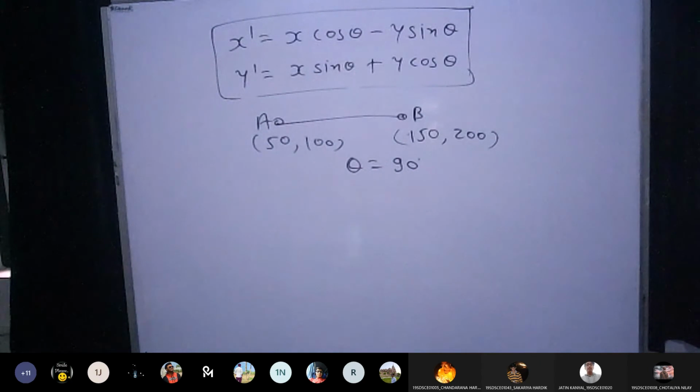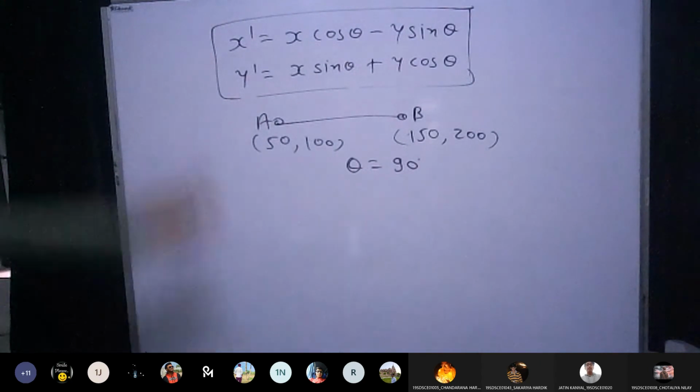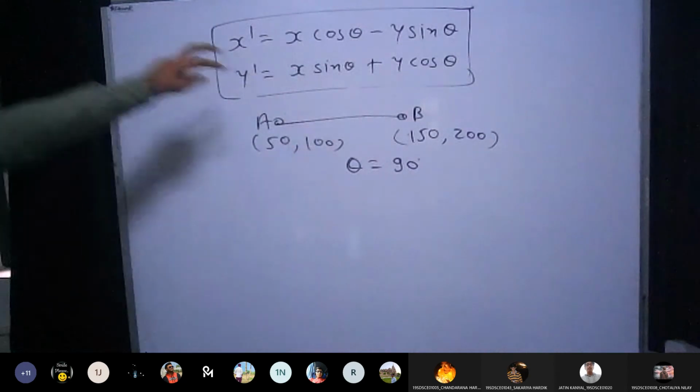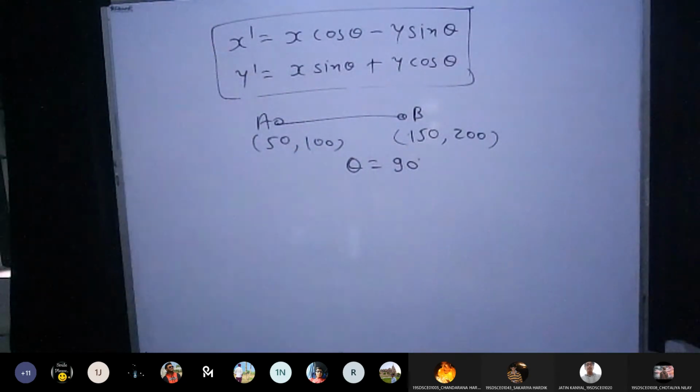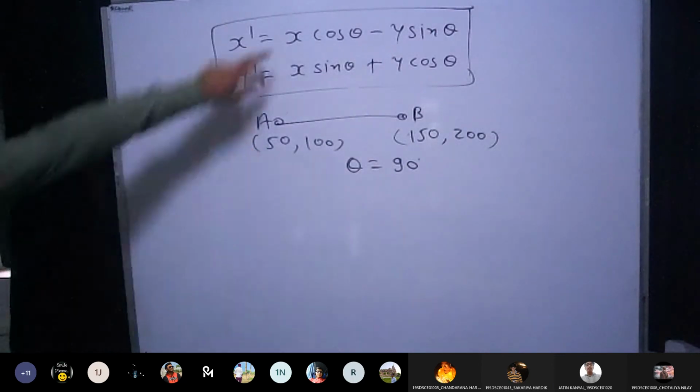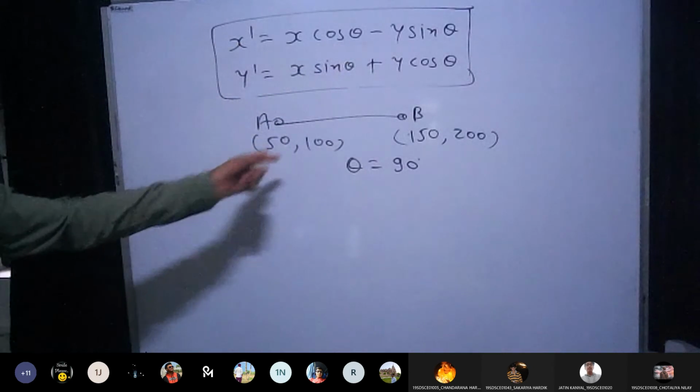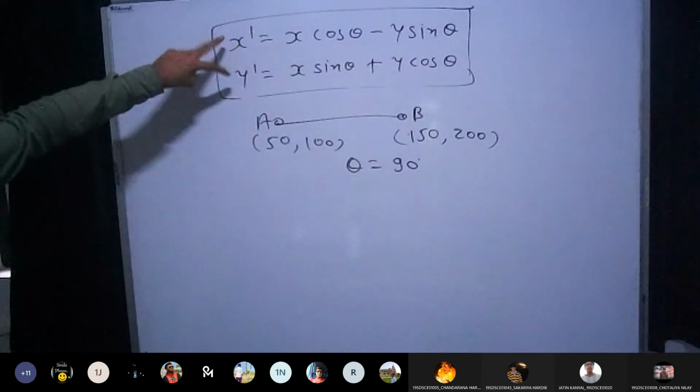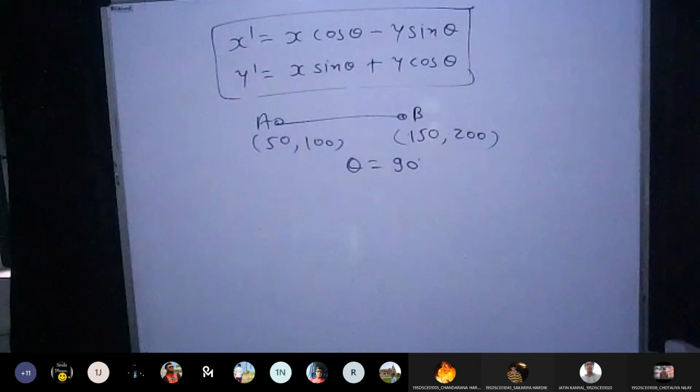Now, to rotate this line, we can apply the equations for both the points. These are the equations for a single point. Whatever equations we have derived are for a single point only, for x and y only. So if I want to rotate the entire line, I will have to apply both equations for both the points. Are you getting me? Yes, sir.